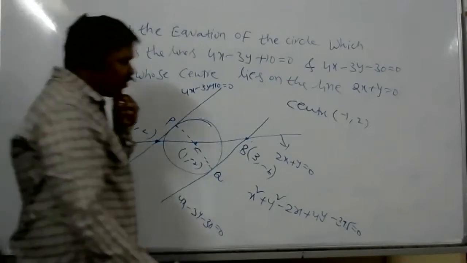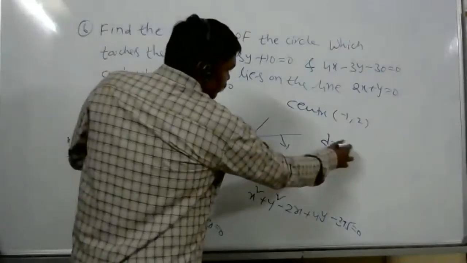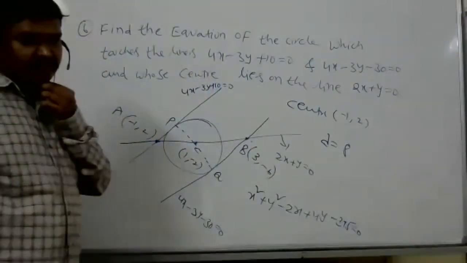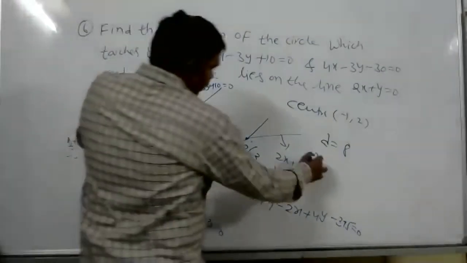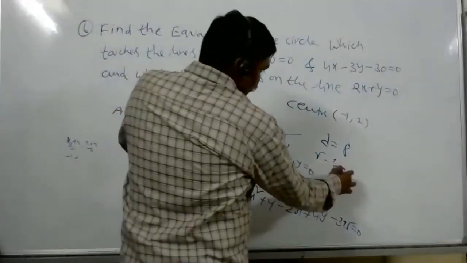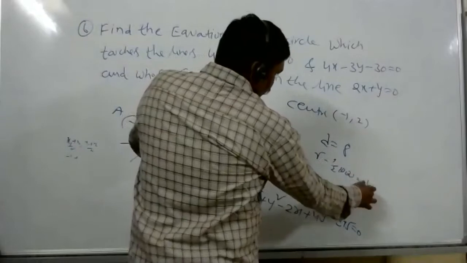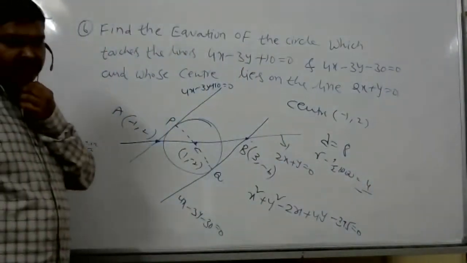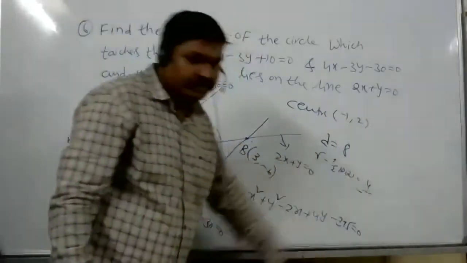D is equal to 8, no? Yes, sir. And radius is equal to half into PQ is equal to 4, no? So the radius is equal to 4.